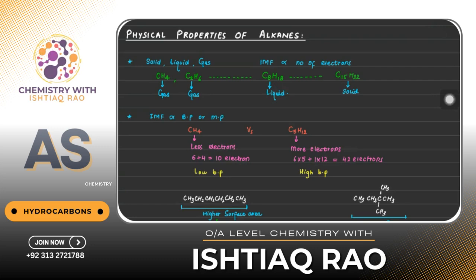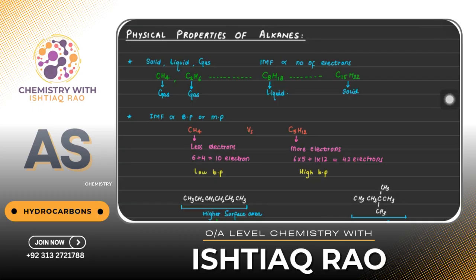Why is a single covalent bond a stronger bond? Because a single covalent bond means a sigma bond, and a sigma bond is formed by the head-to-head overlapping of orbitals. So that's the reason. The overlapping is very strong, head-to-head overlapping. Single bond is a very strong bond, and more energy is required to break that bond. So that's one of the reasons that alkanes are less reactive. And of course, we will see the less reactions of alkane as compared to alkene.